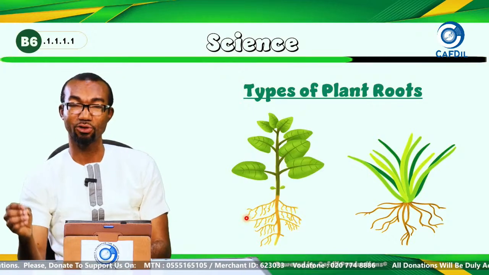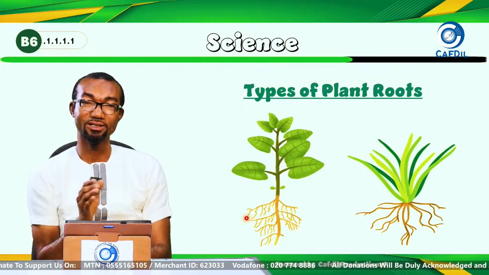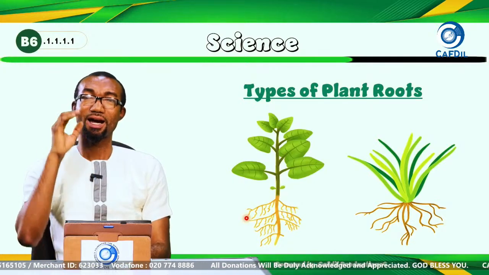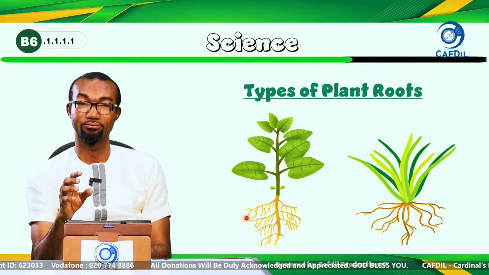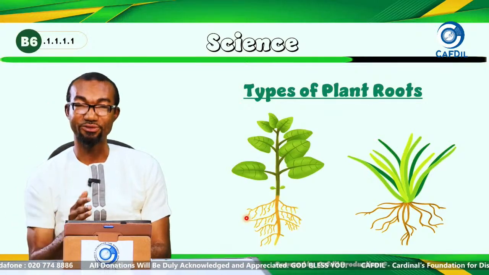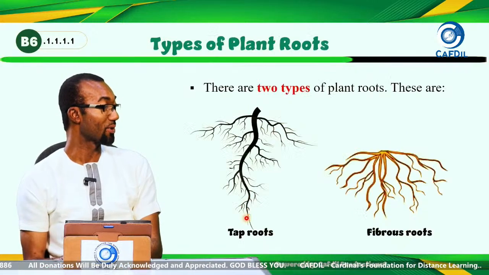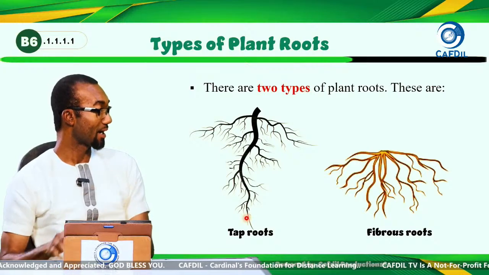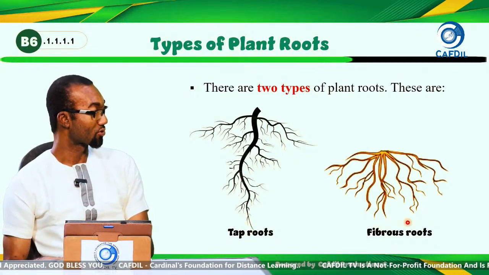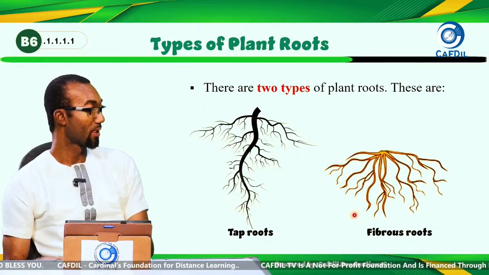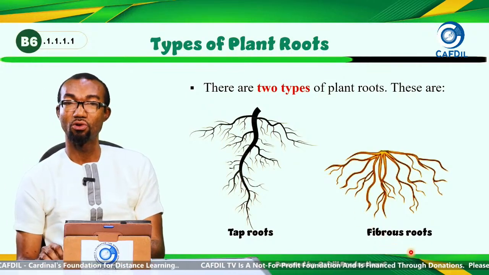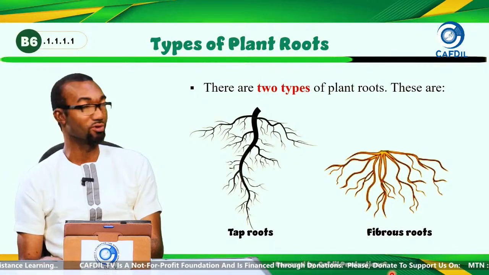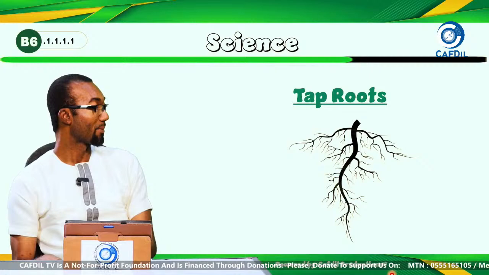When we were talking about the functions, we didn't tell the type and the function. They all carry the same functions, but are the roots the same? No, we have different types of roots, and that is what we are going to look at. There are two types of plant roots: tap roots and fibrous roots. These are the two main types of plant roots. Let's look at them one by one.